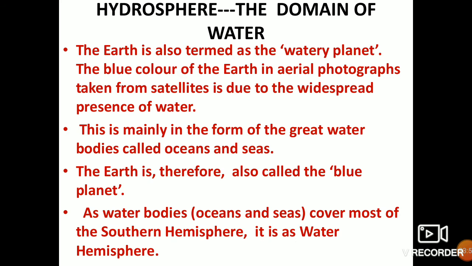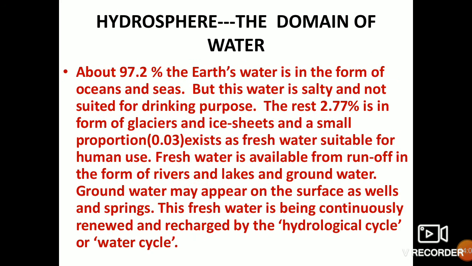The earth is what called? It's called the blue planet. Water bodies cover most of the southern hemisphere, so the southern hemisphere is covered mostly with water. So it is known as the water hemisphere also.